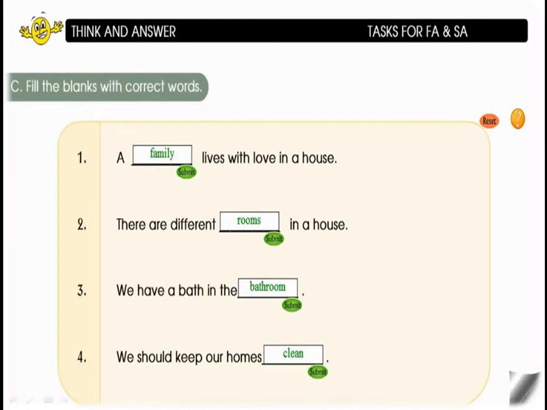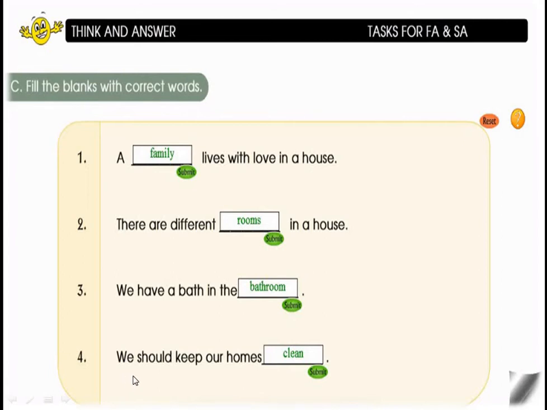Rooms. Yes, children. Now coming to the next one, we have a bath in the dash. Where do we have a bath, children? We have a bath in the bathroom. Correct. This is the word bathroom. You have to fill the space with this word. Okay. I'll spell the word, BATHROOM. Bathroom is the correct answer. You have to fill in this space.